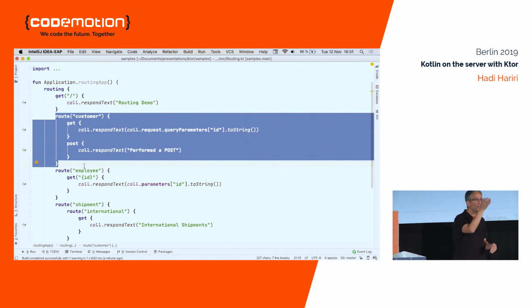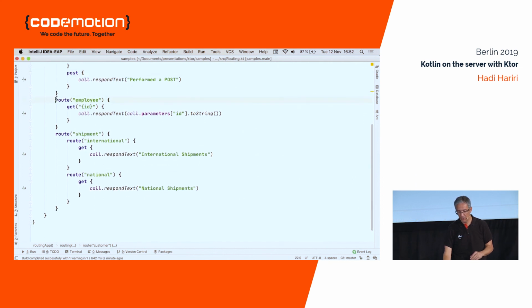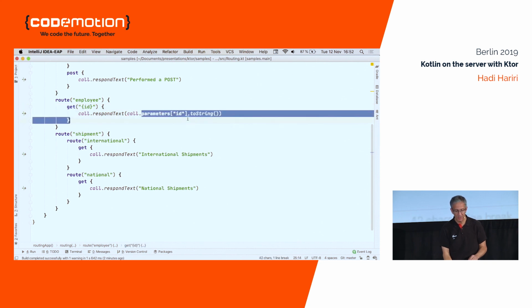So Ktor allows you to define essentially routes at the top level or start to nest your routes. So in this case, I have nested routes customer, and inside there I have get and I have post. I have an employee, and then I have a get ID. What is that? That is the route parameter. So if you want route parameters like customer/1, you would use the curly braces, the name of the parameter, and curly braces. And then you access that with parameters.id.